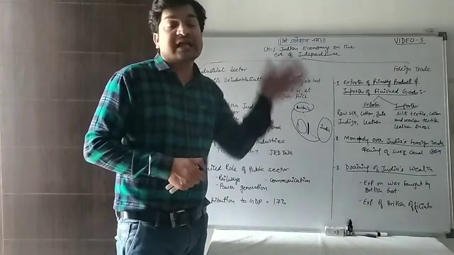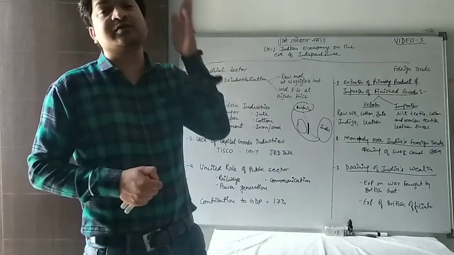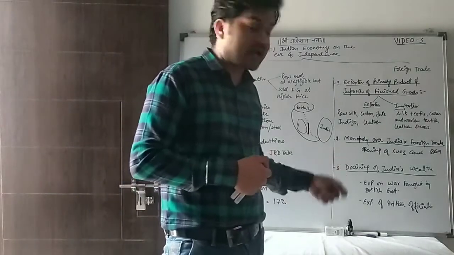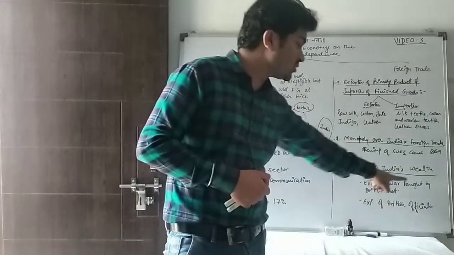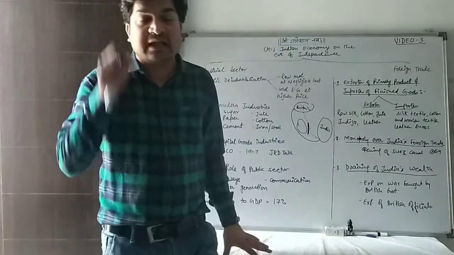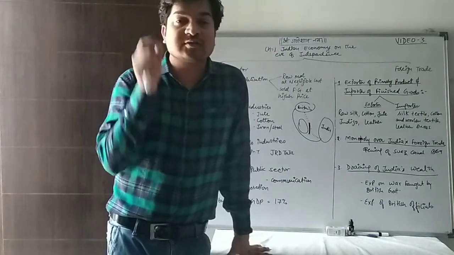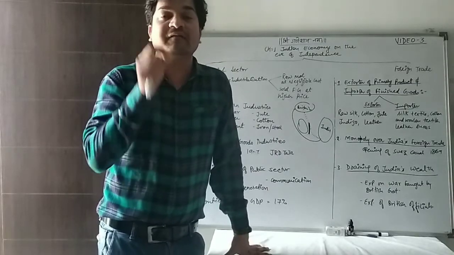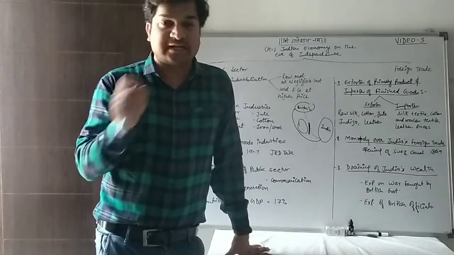Why? Because this surplus was used for the home charges. What are home charges? Home charges are those charges used for the expenses of wars fought by the British government. This surplus amount was used for the expenses of the wars fought by the British government.